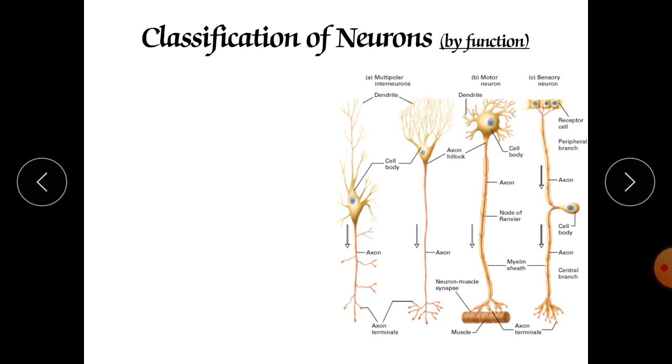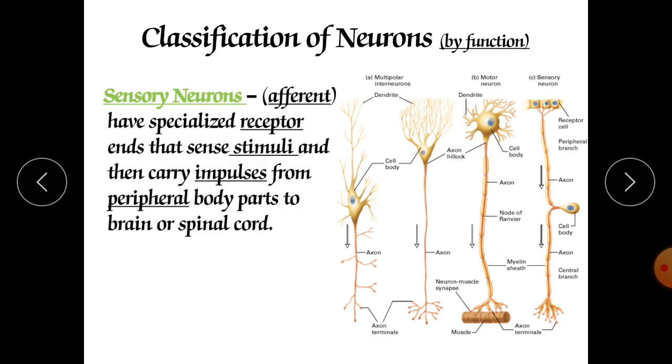Now the classification of neurons by function. First, the sensory neuron. They have specialized receptors that sense stimuli and carry impulses from peripheral body parts to the brain or spinal cord. Whatever the sensory organ is, it may be the eye, nose, or skin, from that part it carries the impulses toward the brain.